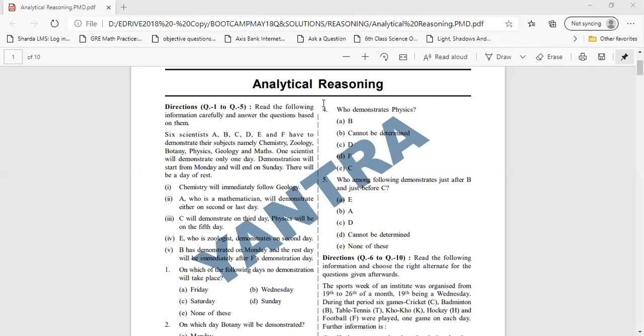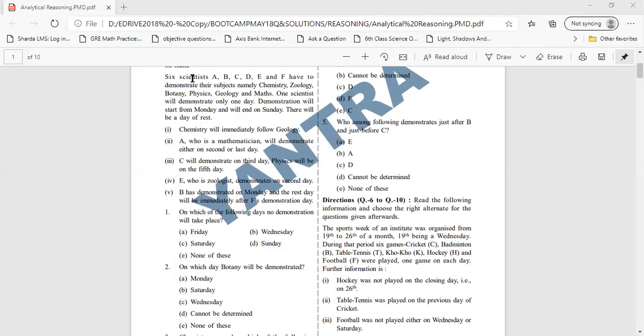Okay, class. So we are starting this topic. The name of the topic is analytical reasoning, and this is one of the most important concepts. This topic generally comes in most exams, even in your government exam, banking exam, campus placement, CAT, MAT, all sorts of exams. So we will try to solve these questions with the help of diagrams. See, in these types of questions, if you make a diagram, then you can easily solve these questions.